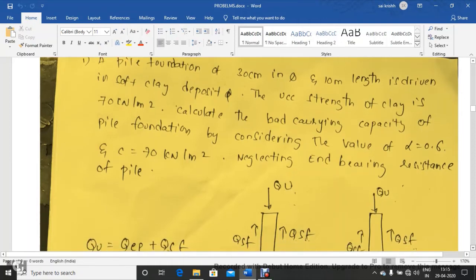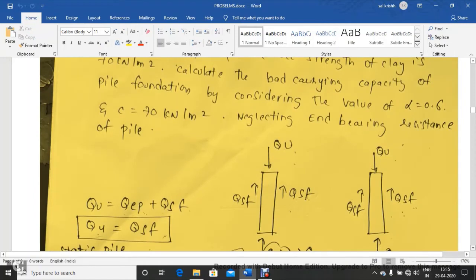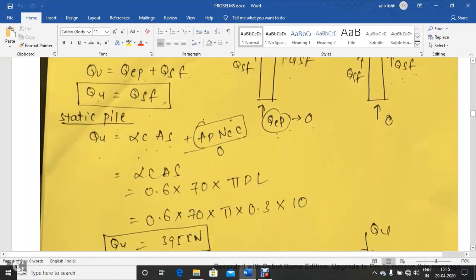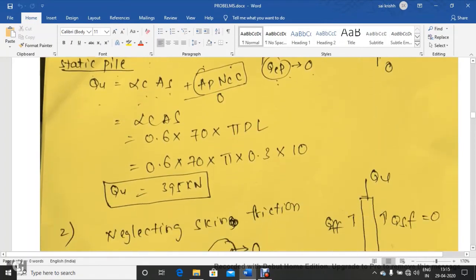If it were driven in other soils such as medium soft clay or some other clays, as in the previous problem, we observed that unconfined compressive strength by 2 is considered as cohesion. But here the 70 they have given, we consider 70 itself as the cohesion value, and the surface area is pi into d into L.